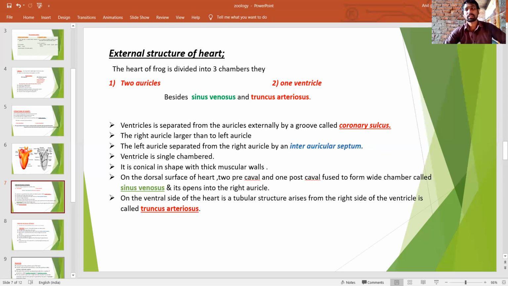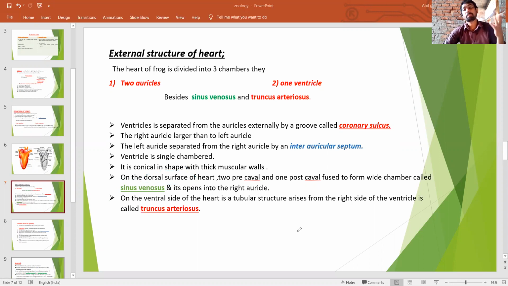The sinus venosus is present on the dorsal side of the heart.